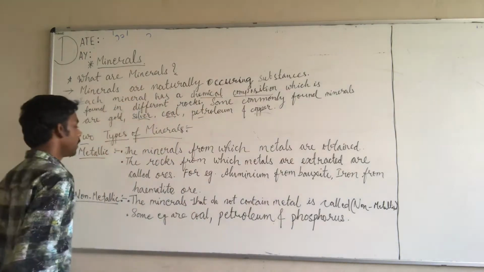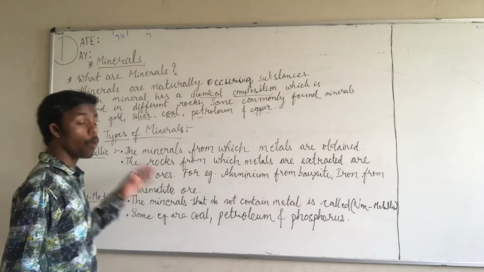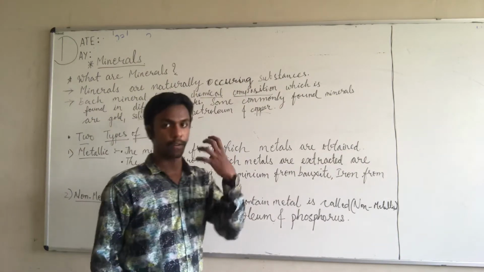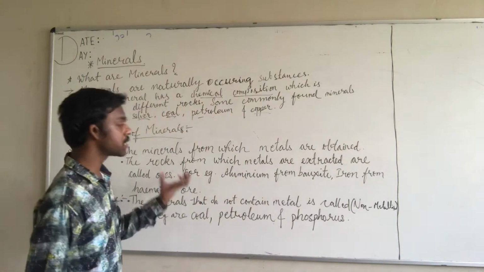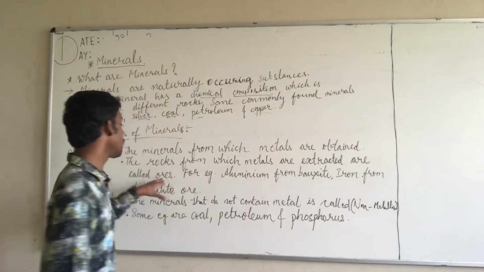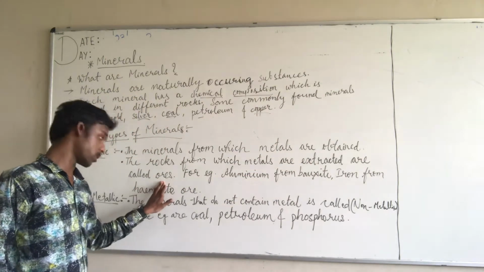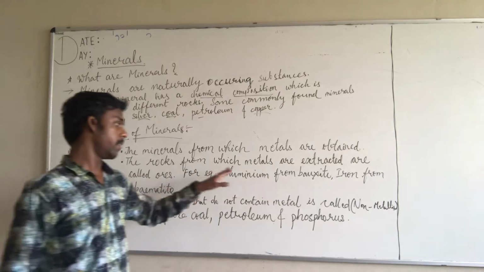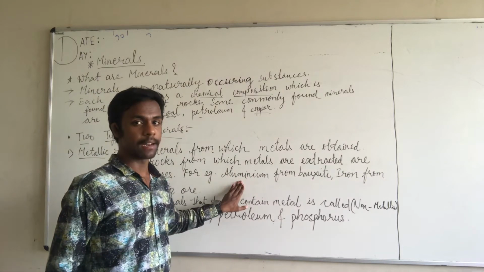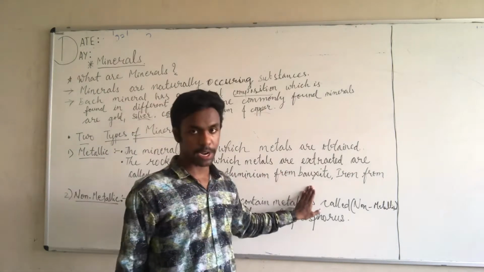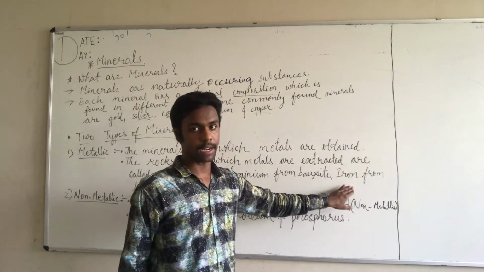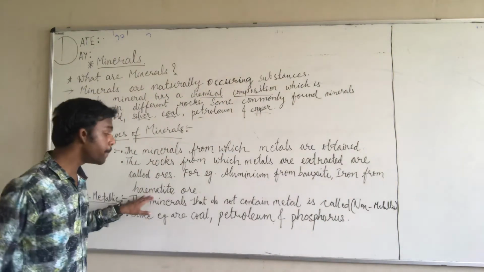They are known as ores. The rocks from which the metals are extracted are known as ores. For example, aluminium is a metal which is extracted from bauxite ore, and iron is a metal which is extracted from hematite ore.